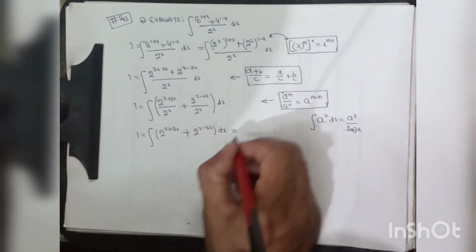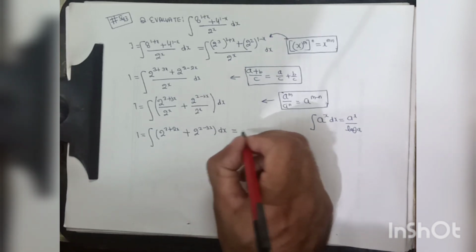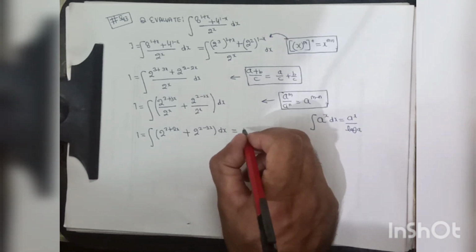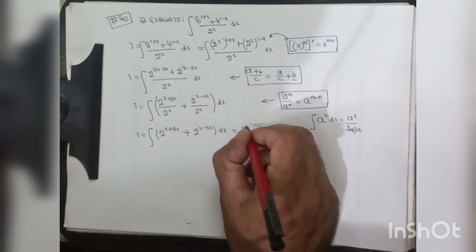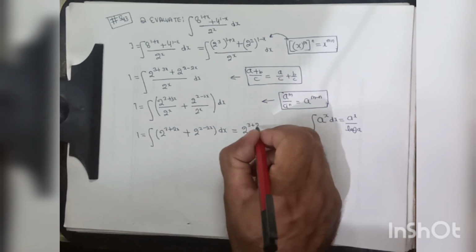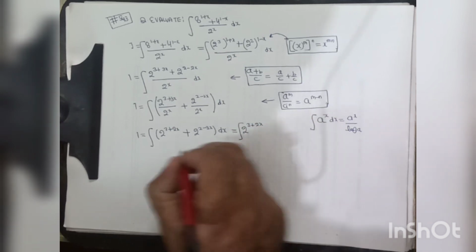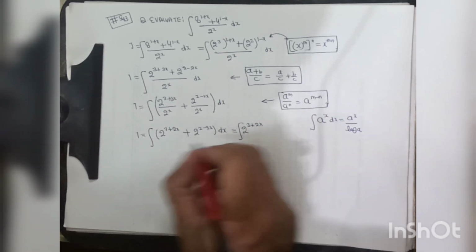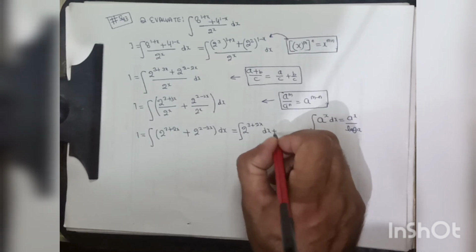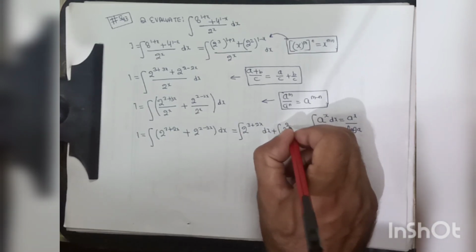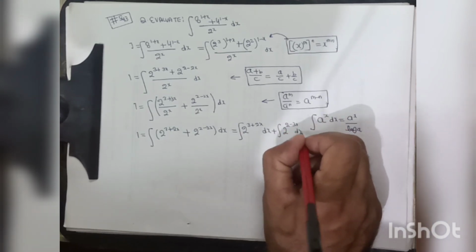So the given integration may be written as I is equal to the integral of 2 to the power 3 plus 2x dx plus the integral of 2 to the power 2 minus 3x dx.